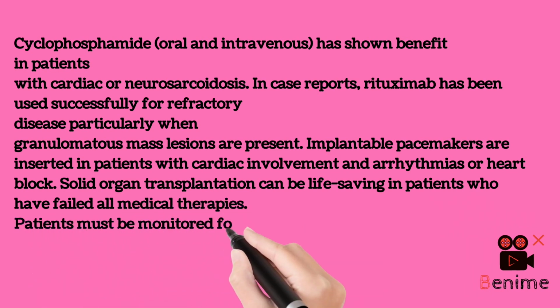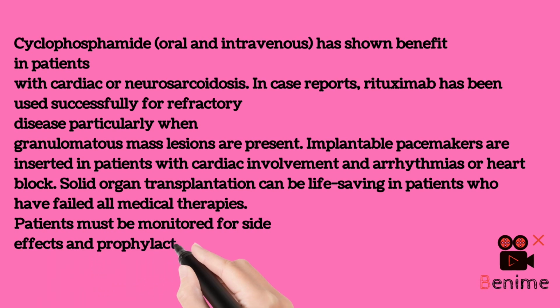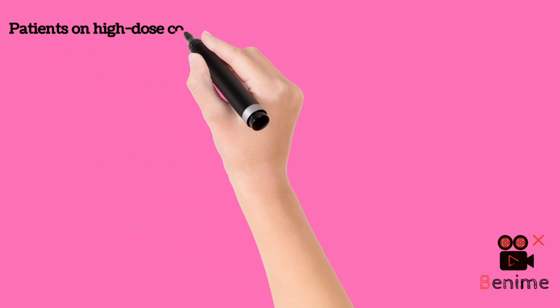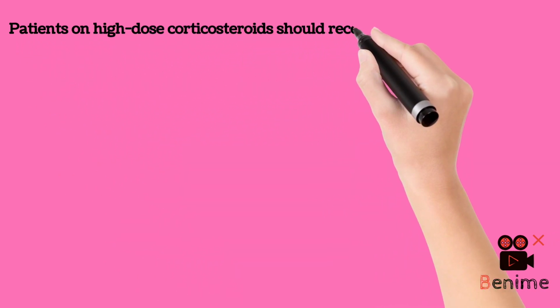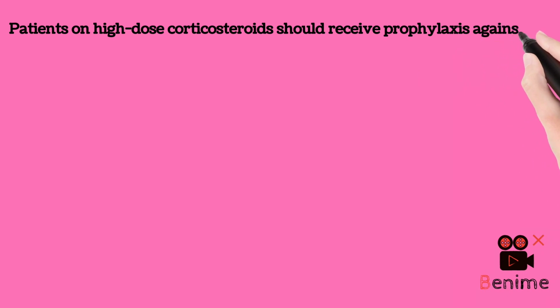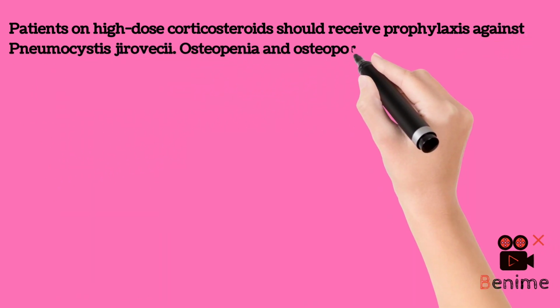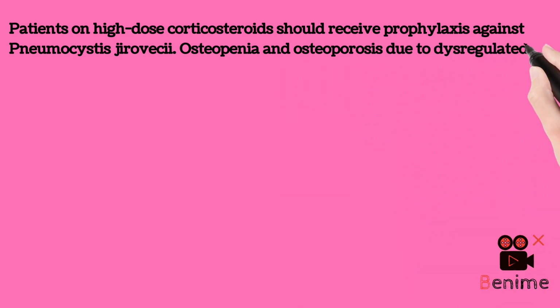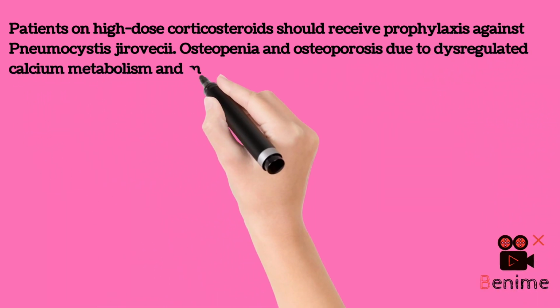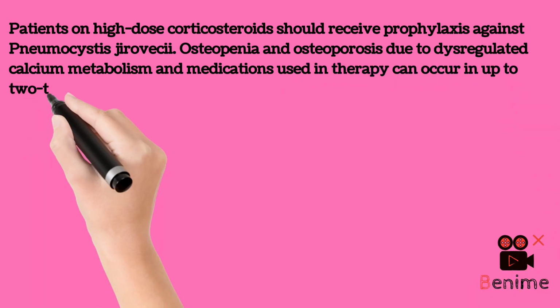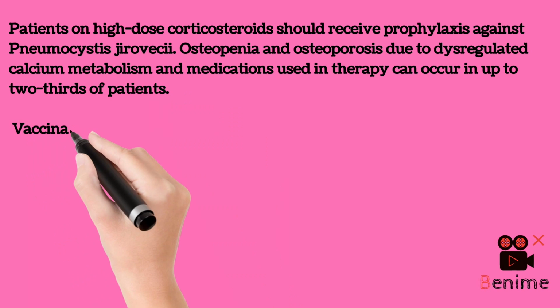Patients must be monitored for side effects and prophylactic measures used to prevent toxicities. Patients on high-dose corticosteroids should receive prophylaxis against Pneumocystis jirovecii. Osteopenia and osteoporosis due to dysregulated calcium metabolism and medications used in therapy can occur in up to 2/3 of patients. Vaccinations should be kept up to date.